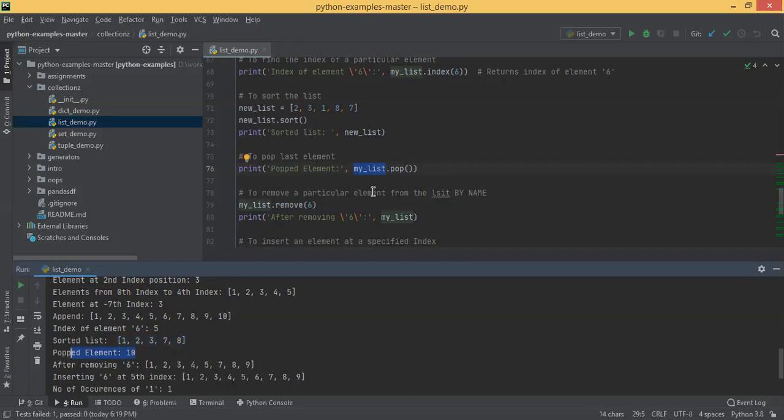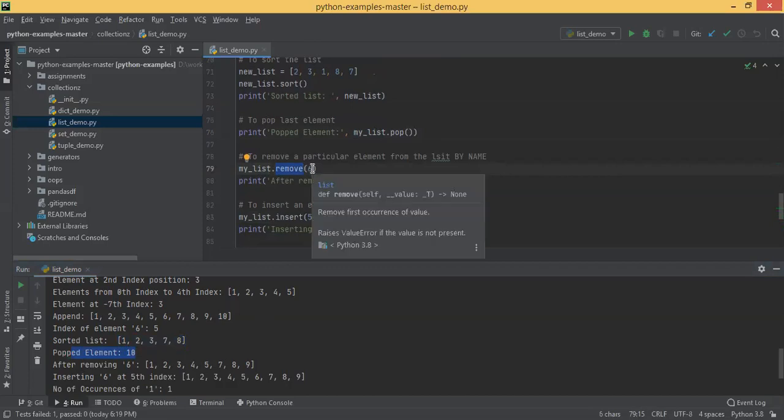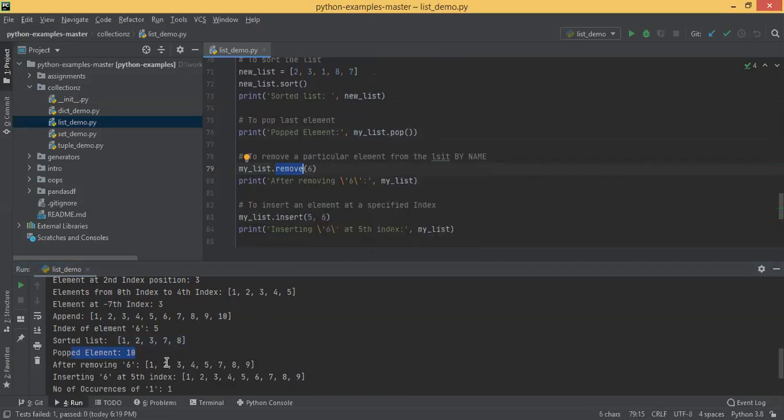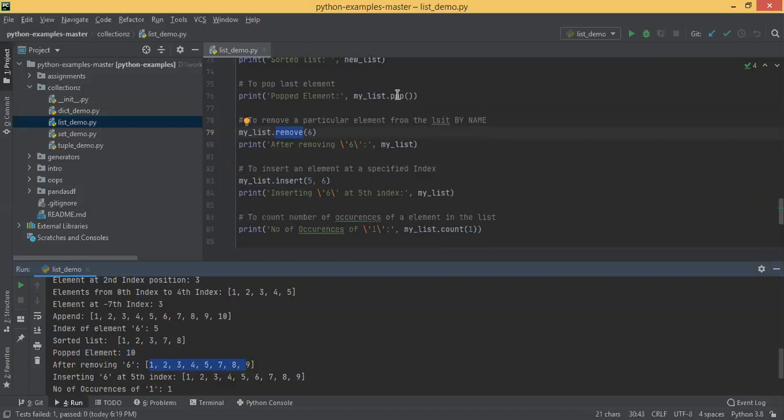Okay, to remove a particular element from a list by name, you can say my list.remove 6. 6th index will be removed. Okay, 6th element I think 7. So you can see after removing 6, means not index, actually the value. Okay, 6 is the value removed here. You can see 1, 2, 3, 4, 5, 7, 8, 9. 6 has been removed. You have two functions. You have seen pop is a function that is used to remove the last element. Remove is a function used to remove a particular element there.